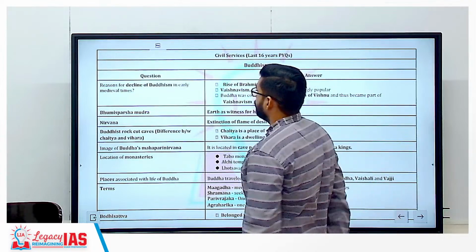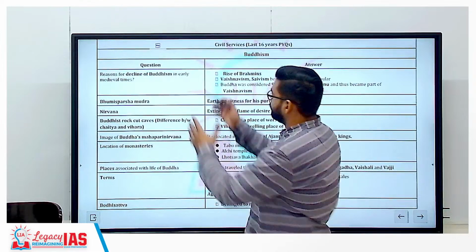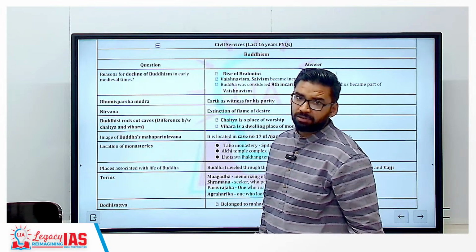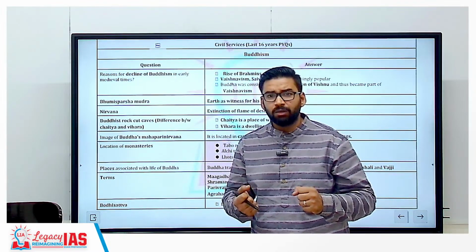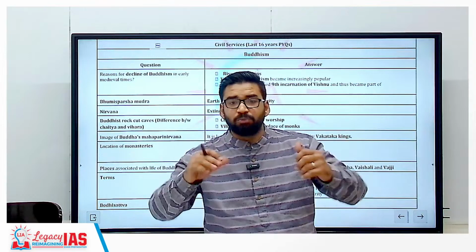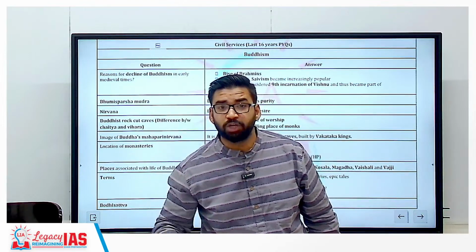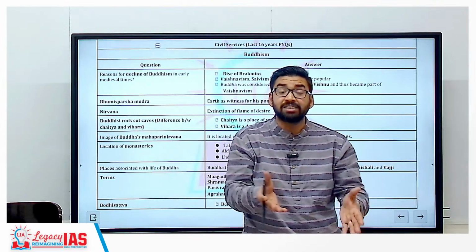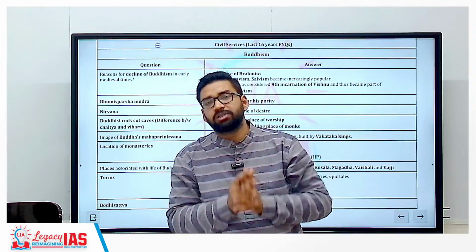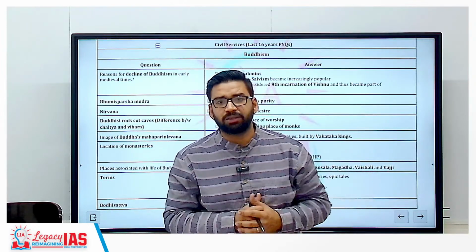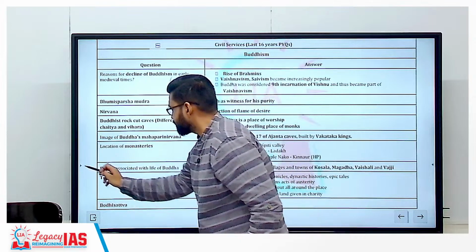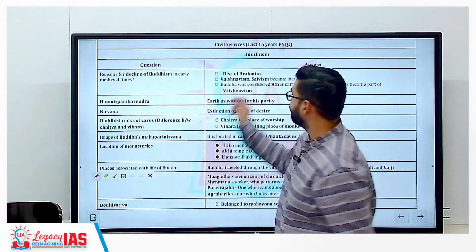Clear? Now, various questions were there, like the question from Buddhism: reasons for the decline of Buddhism in early medieval times. Now, why did Buddhism decline? In class, we have already discussed the rise of Vaishnavism. Clear? In the post-Mauryan period, Brahmins came with a philosophy of the theory of incarnation where Buddha was mentioned as the ninth incarnation of Vishnu. So, Buddhism later got merged into Hinduism because of bhakti. Mahayana is all about bhakti in Buddhism. So, rise of Brahmins. There are various reasons for the decline of Buddhism, like the rise of Brahmins.